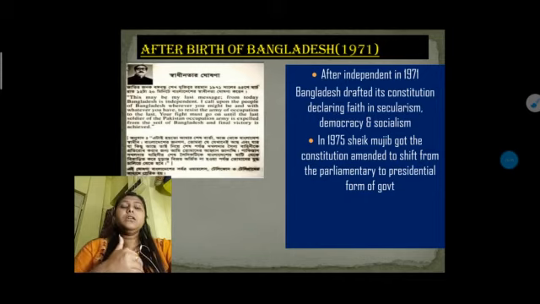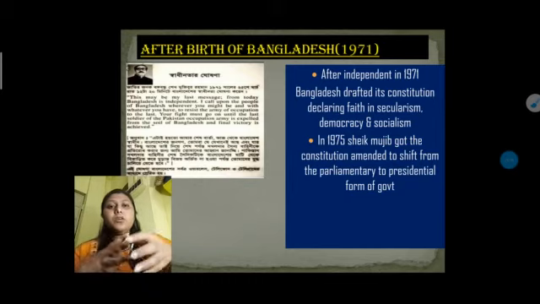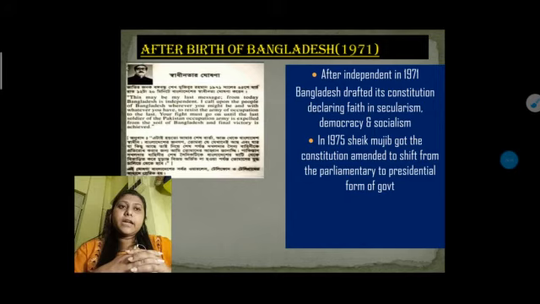So basically, in 1975, Sheikh Mujib got the constitution amended to shift from the parliamentary to the presidential form. From this we can understand how much Sheikh Mujib tried to capture Bangladesh, because